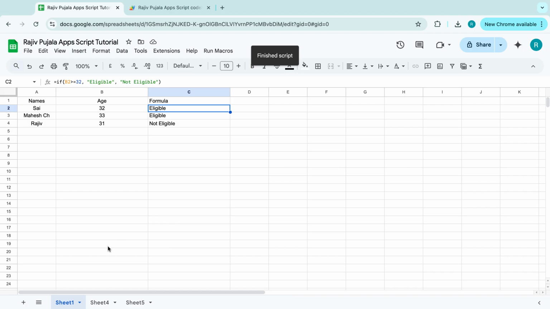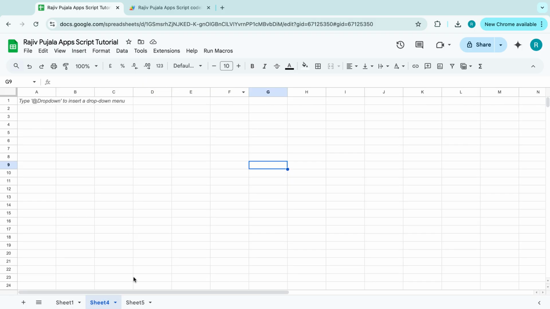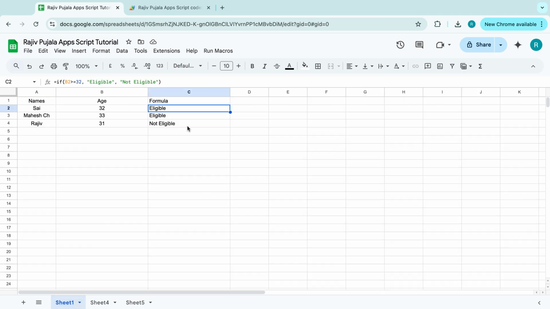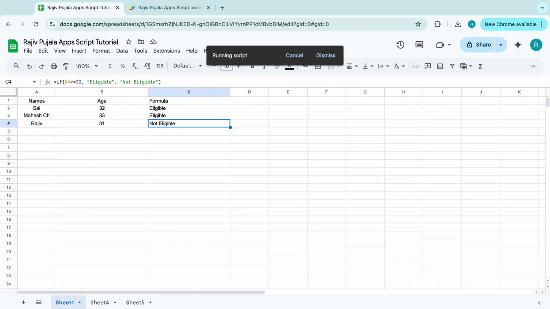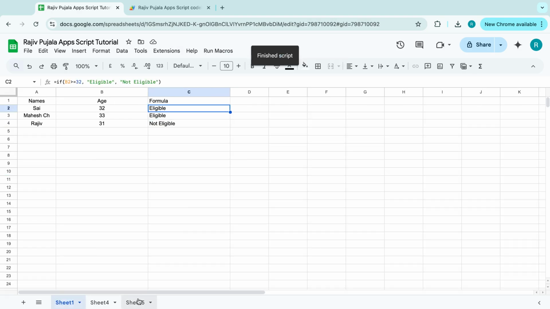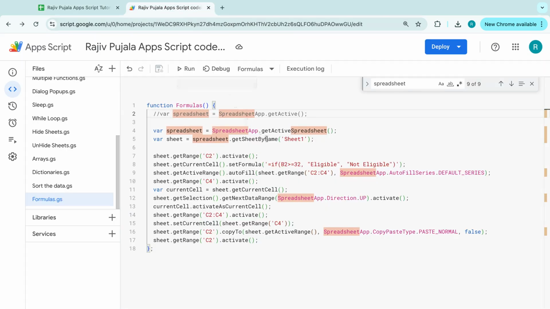No. So it came back to sheet 1, it updated the formula over here, and it didn't apply in the sheet 4. So for example, let's delete the data here. We are in sheet 5 and we want to run this one, Command Option Shift and 1. And again, it didn't update anything in the sheet 5, it updated in the sheet 1. This is how you can record the macros, and after a customized tune you are able to reuse the recorded macros again and again in a specific sheet.